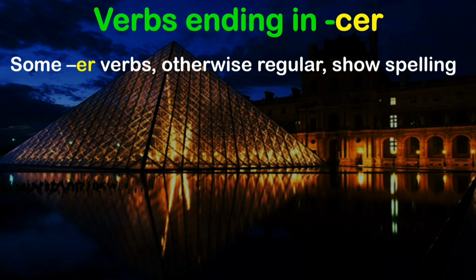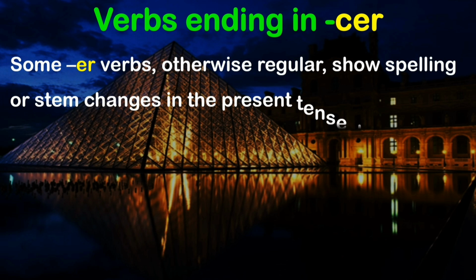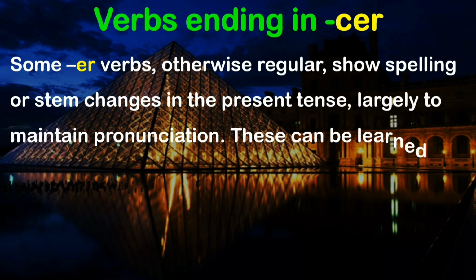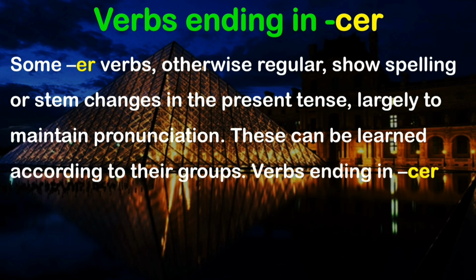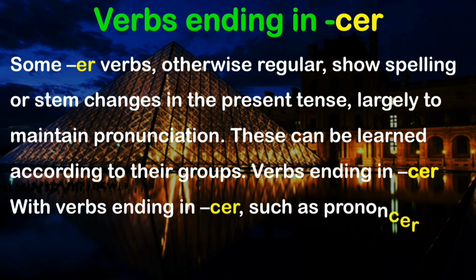We know that ER verbs are regular verbs that show spelling or stem changes in the present tense, largely to maintain pronunciation. These can be learned according to their groups. Verbs ending in CER, such as prononcer. So it is ending with CER, and that's how we understand that it's a CER verb. When it ends in CER, it comes in that particular group in ER.